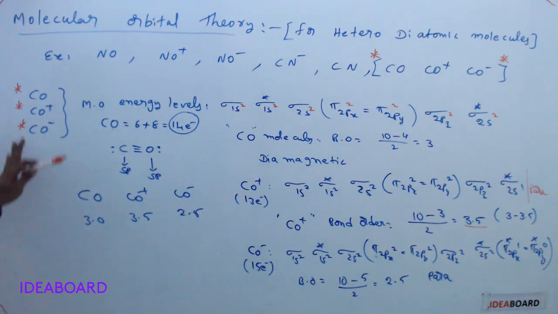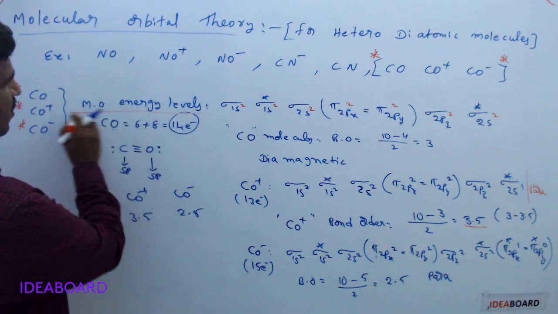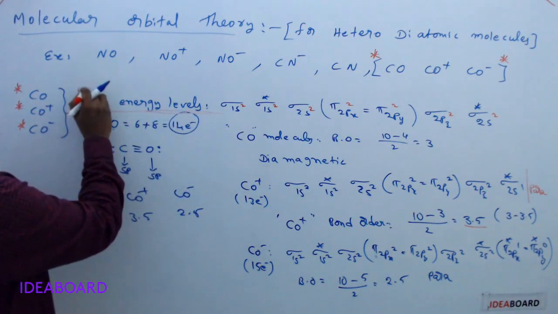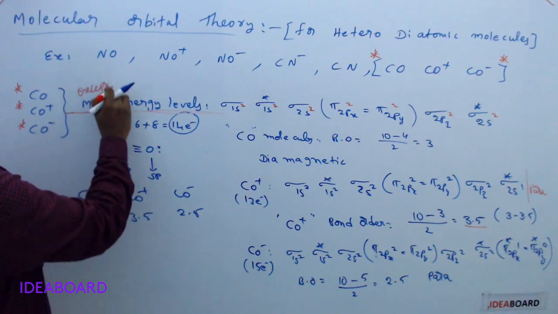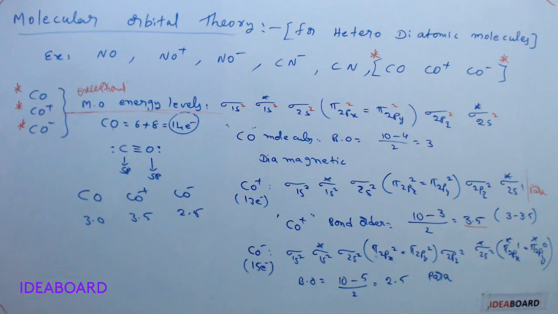You please remember these are special cases. This CO is a special case. The molecular orbital energy level diagram is an exceptional order. So that is an exceptional case.